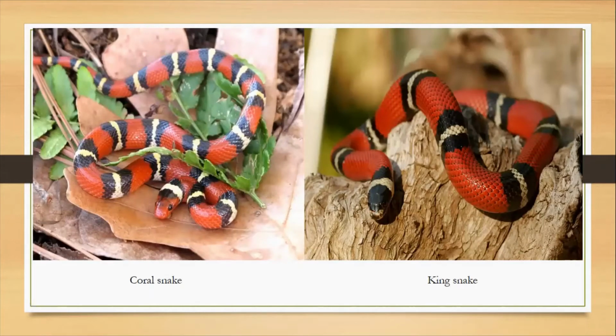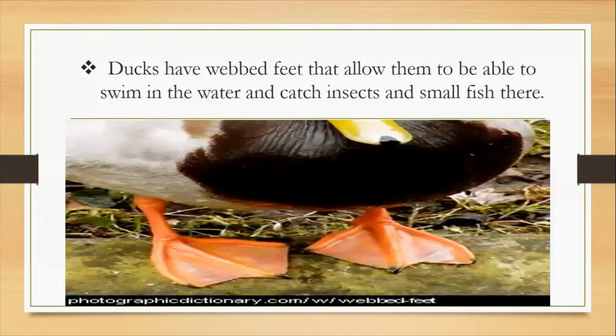You can see this is the picture of coral snake and this is the picture of king snake. They look very similar to each other, but actually they are not similar. They are different. Now another example of adaptation is ducks. They have webbed feet that allow them to survive in their habitat.